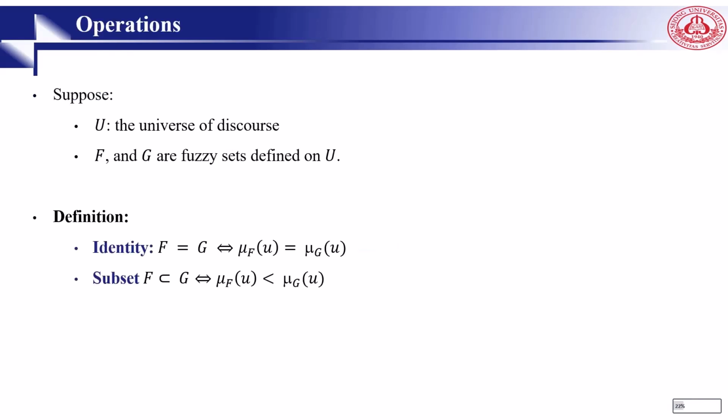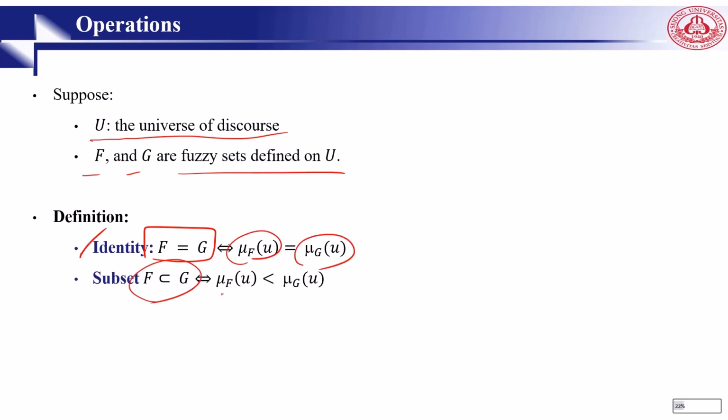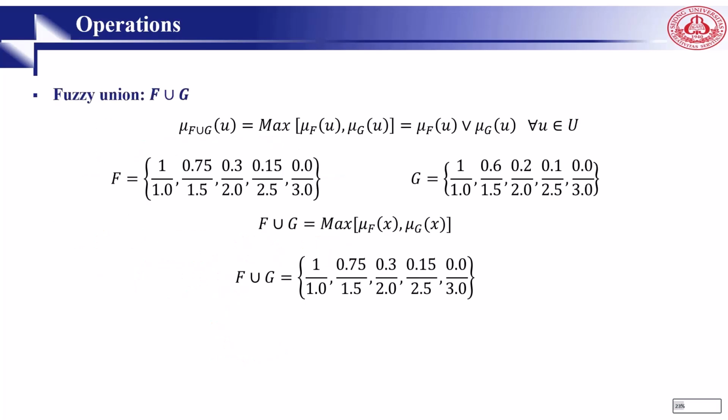A fuzzy set has some operations like what we have in crisp sets. If U is our universe of discourse, and F and G are fuzzy sets on U, then F is equal to G, which we call identity, if their membership functions are correspondingly equal. And we call F a subset of G if the membership function of F is less than or equal to the membership function of G. This mu_F we simply call the affiliation, or you can say the membership function. The mu of F union G is the maximum of the two.